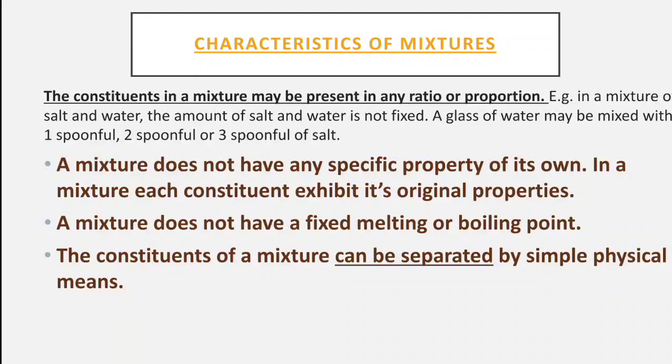So a mixture does not have a fixed melting or boiling point. It depends on the constituents which are added in that mixture.